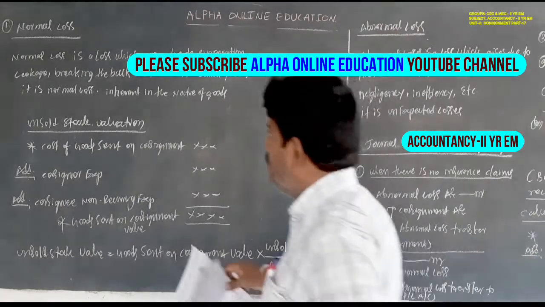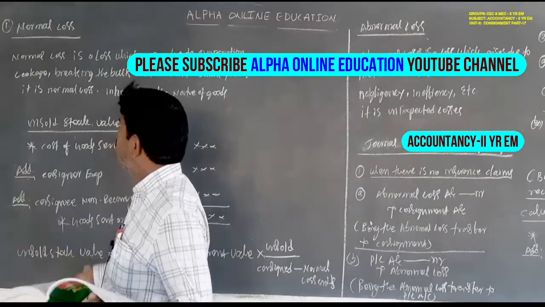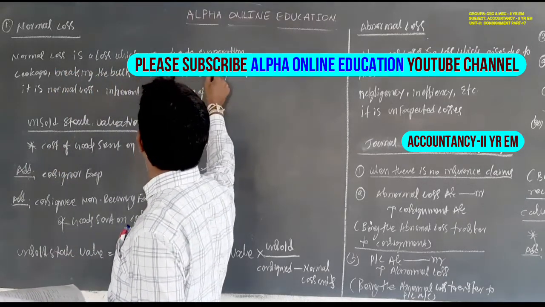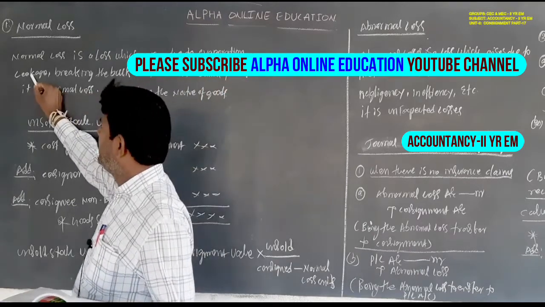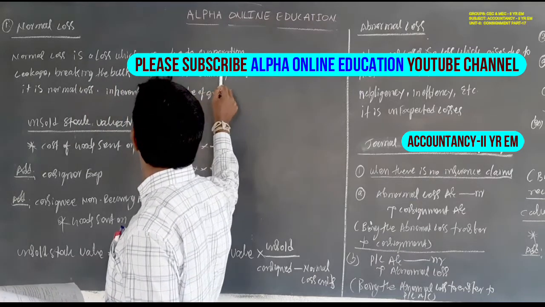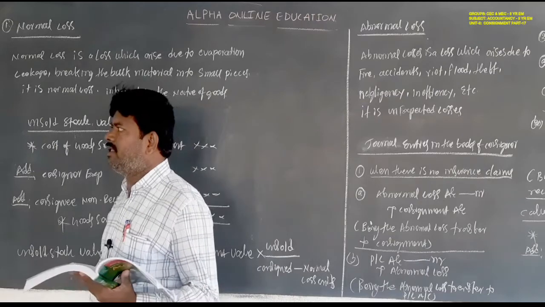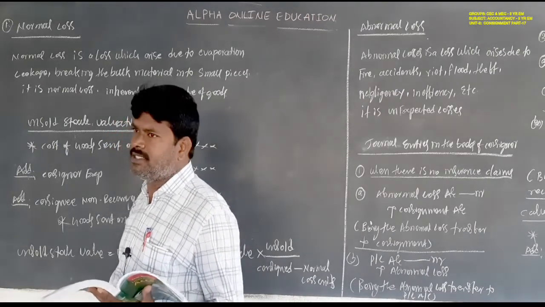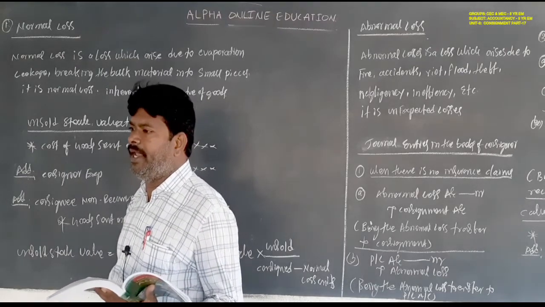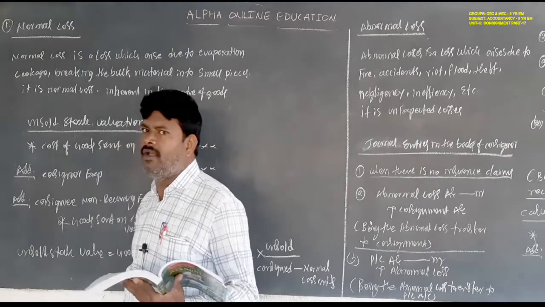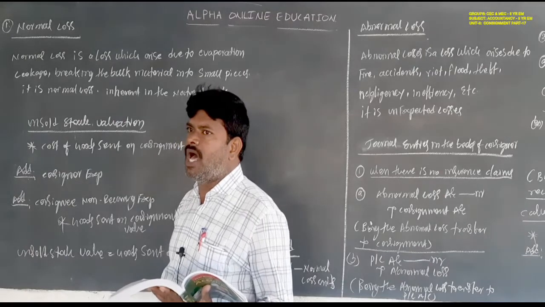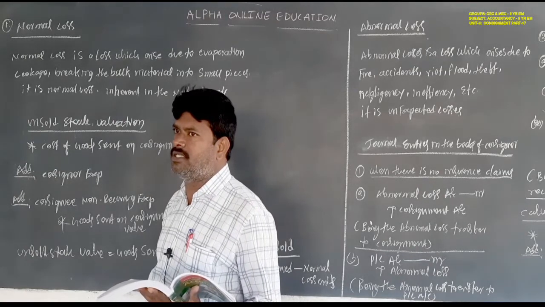Normal loss. What is the normal loss? Normal loss is a loss which arises due to the evaporation of petrol, leakage, or breaking bulk material into small pieces. An example is the preparation of plots in real estate, or wood cutting to make a bench or furniture, whatever it may be. Some of the wood may be lost. These losses are called normal losses.